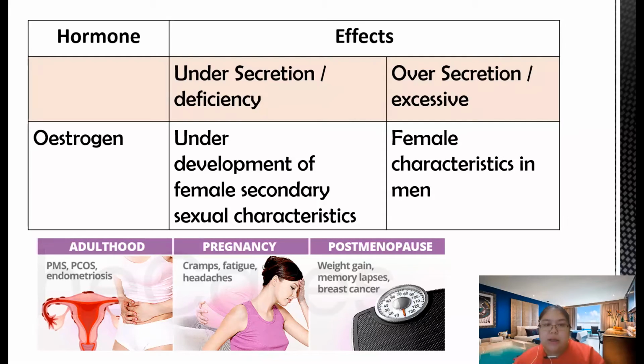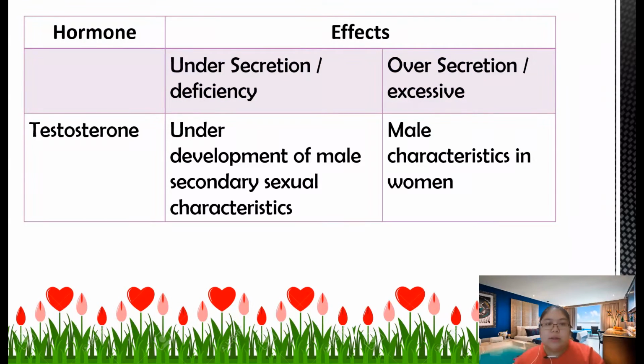Then we go to the part for the male. This one is the hormone testosterone. If you don't have enough of this hormone, there's underdevelopment of the male secondary sexual characteristics. You cannot develop the male characteristics normally seen in secondary school, when everybody's voice changes but you still sound like a child.